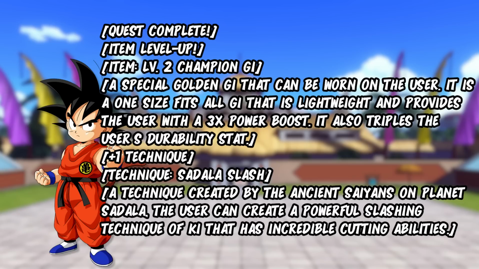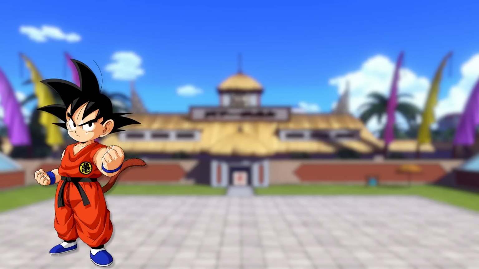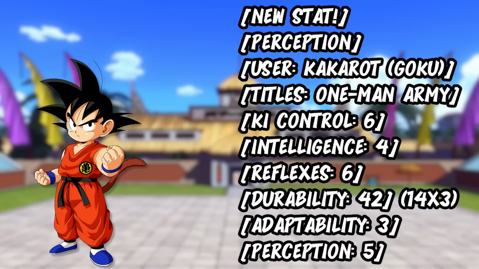Plus one technique: Sadala Slash. A technique created by the ancient Saiyans on planet Sadala, the user can create a powerful slashing technique that has incredible cutting abilities. With even more rewards, Goku is happy to know that his power can seemingly grow endlessly with this system of his. However, the rewards aren't done yet. New stat: Perception. User: Kakarot (Goku).